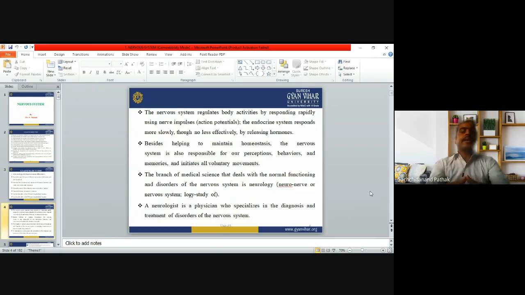The branch of medical science that deals with the normal functioning and disorders of the nervous system is called neurology. Neurology is a word derived from two words, neuro and logy. Neuro means nerves, or you can say nervous system. Logy means study of. The physician who specializes in the diagnosis and treatment of nervous system disorders is called a neurologist.